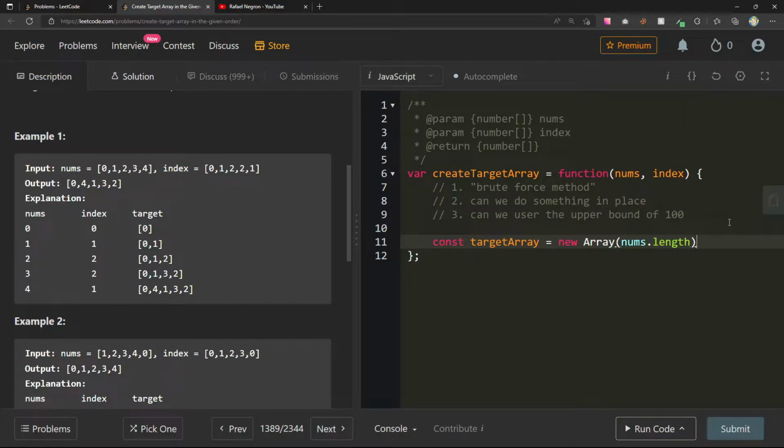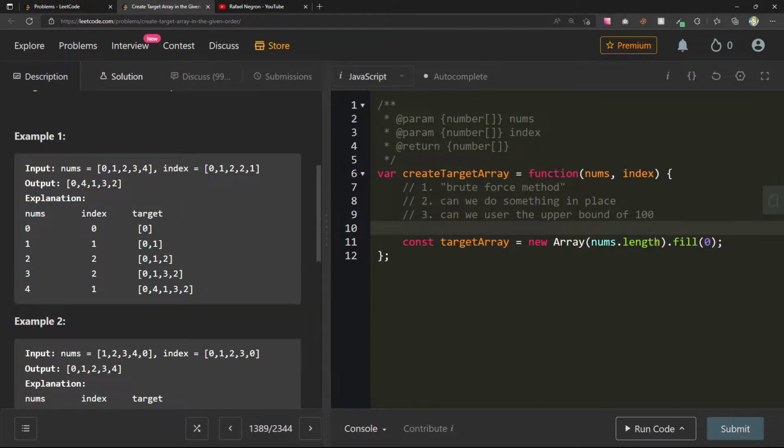And I think that I want to fill this in with zeros because I'm not sure. If you don't specify fill, what this will actually do is create empty slots in the array, which are not the same as indices that have values of undefined. And I'm not sure how empty slots will translate when I'm doing the shifting. So let's think about that.